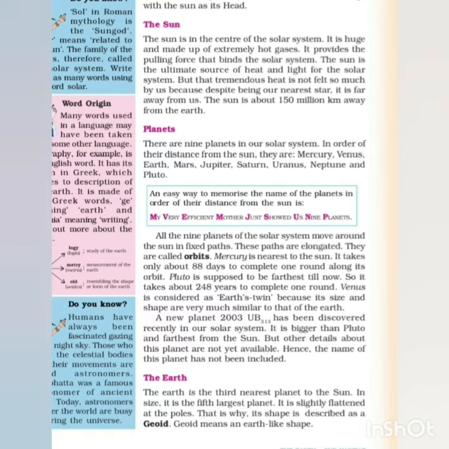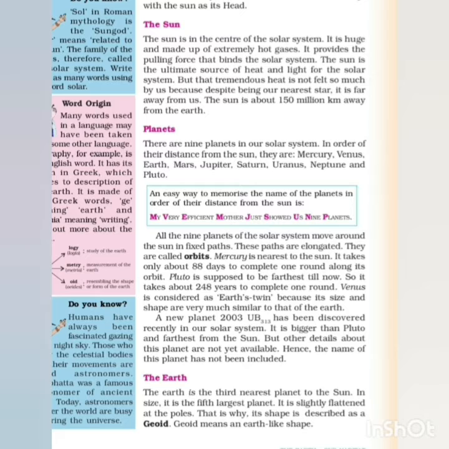Pluto takes about 248 years to complete one round. Pluto is supposed to be the farthest from the sun. Venus is considered Earth's twin because its size and shape are very similar to those of the Earth. It is called the twin planet of the Earth. A new planet, 2003 UB313, has been discovered recently in our solar system. It is bigger than Pluto and farthest from the sun, but other details about this planet are not yet available. Hence, the name of this planet has not been included in the list.